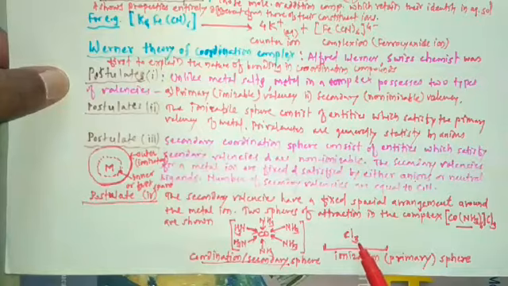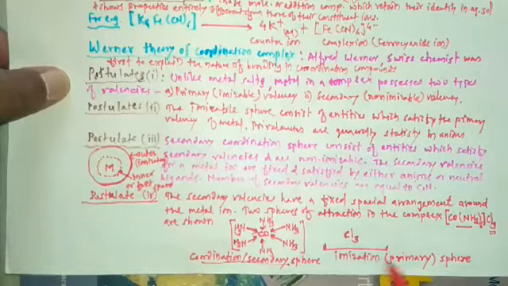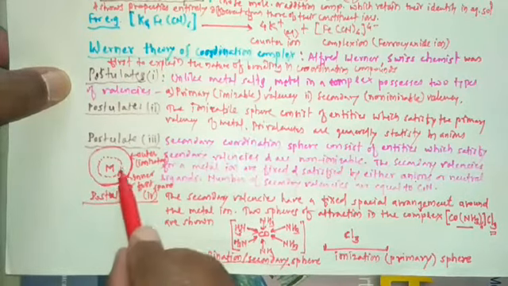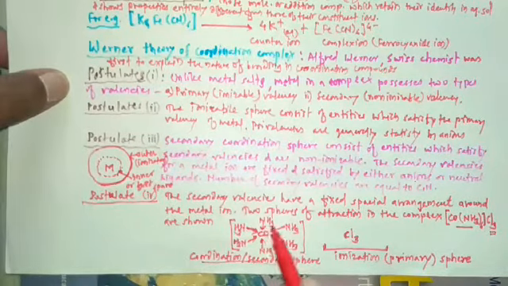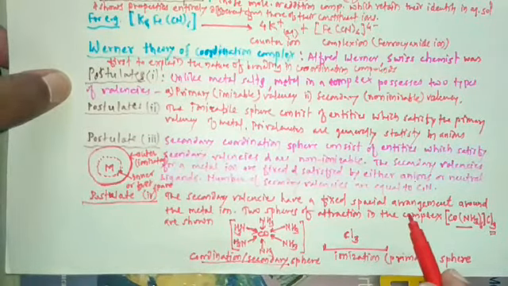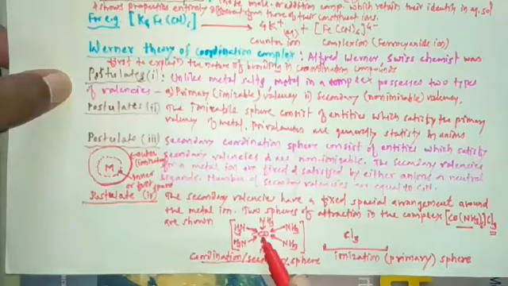And the three chloride ions are in the ionization sphere, the first sphere. In this way, this is the spatial arrangement of ligands or ions around the central metal ion.